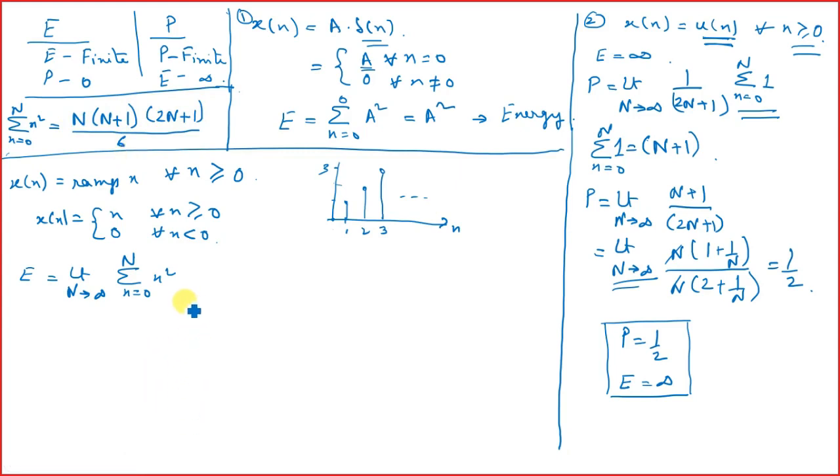So we place this equation, limit N tending to infinity N times N plus 1 times 2N plus 1 divided by 6. So this is nothing but infinity. So our energy is equal to infinity.